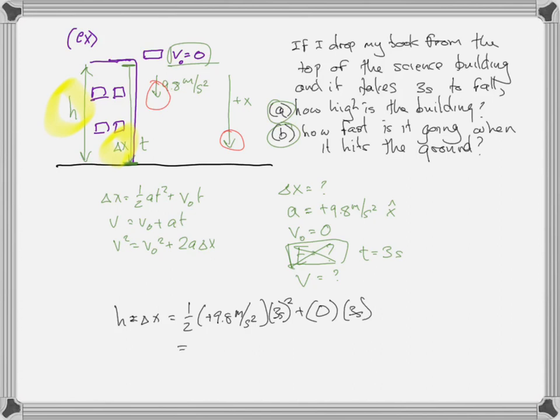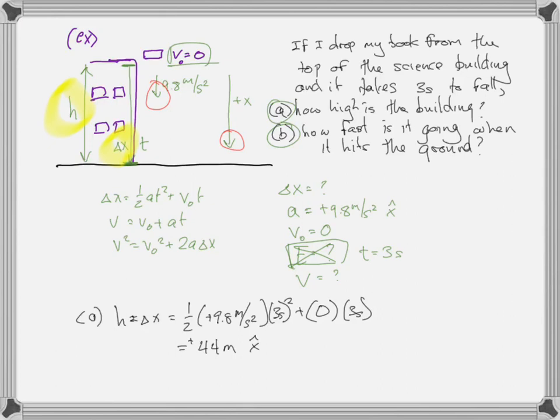And so therefore, h is 44 meters. Plug into your calculator, h is 44 meters. And what we actually end up getting, when we're paying attention to the vector quantities, is a positive, and this was all in the x direction. It displaces 44 meters in the positive x direction. Not so concerned in one-dimensional motion, but in two-dimensional motion, we'll be concerned about those directions. Okay, so how do we answer part B? How fast is it going when it hits the ground? Well, I think it's pretty obvious that we're just going to use either the second or the third kinematic equation. So that was part A.